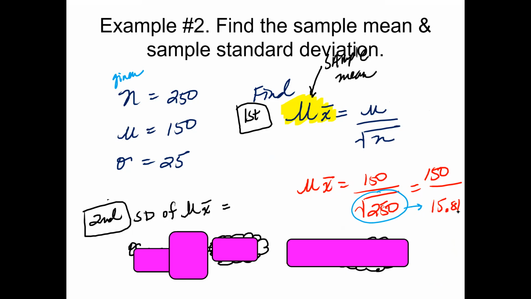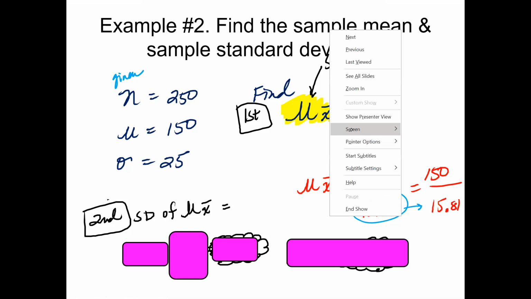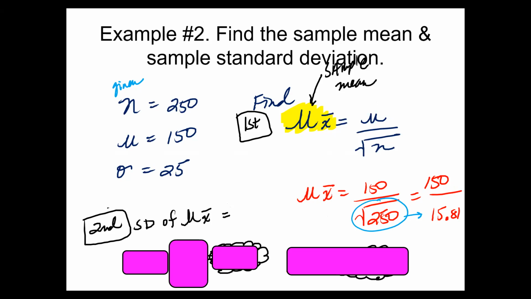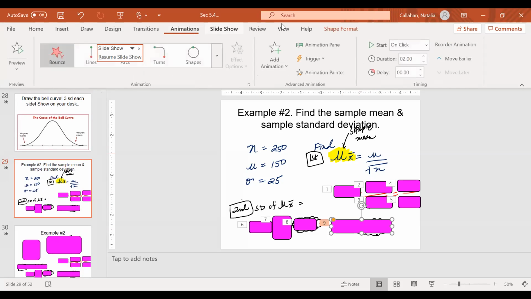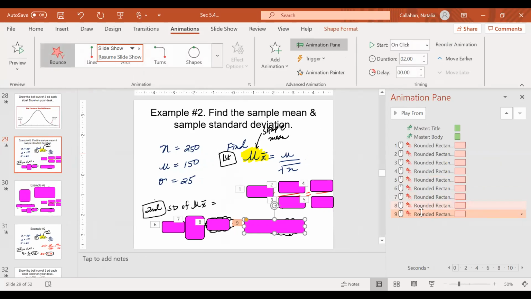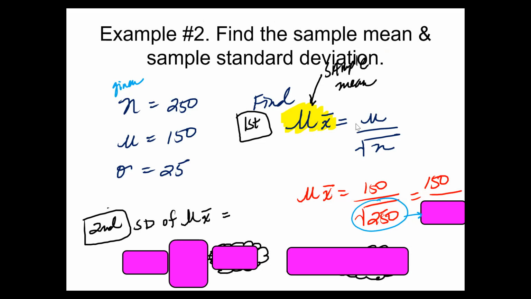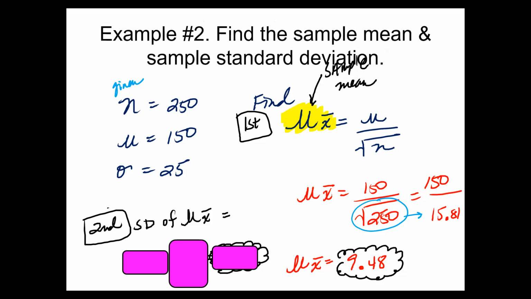And then you're going to do it one more time, which is going to be to divide it. So go ahead and do that. Okay, and then once you divide it, your sample mean is 9.48.